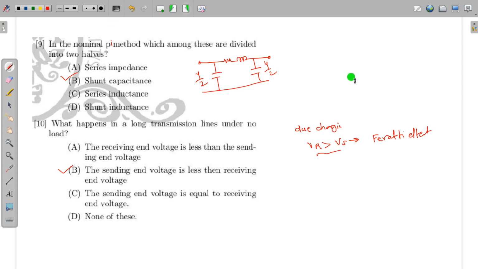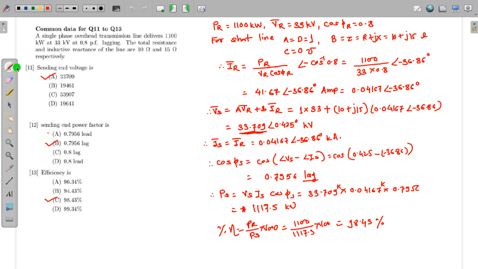Let's see some numerical based on this. I have solved this numerical to reduce the video duration. A single phase overhead transmission line delivers 1100 kilowatt at 33 kV, 0.8 power factor lagging. The total resistance and inductive reactance are 10 and 15 ohm respectively. What is the sending end voltage?